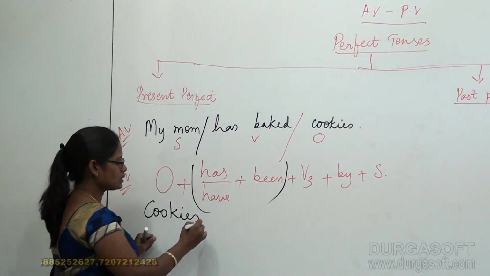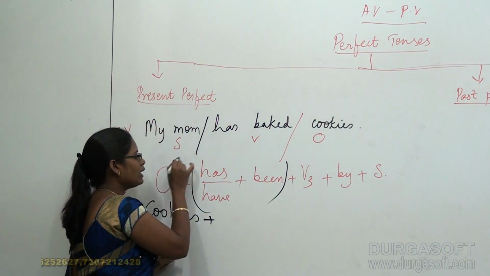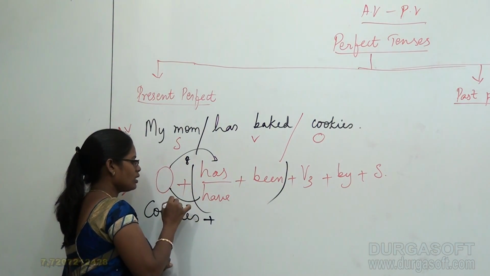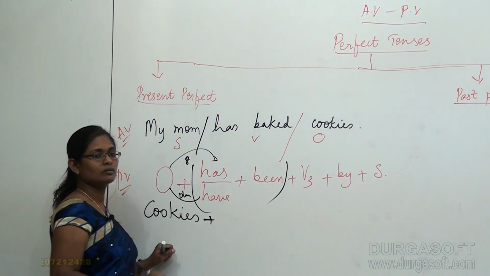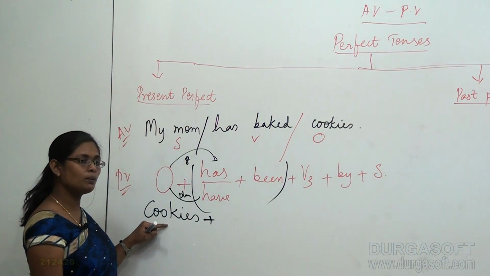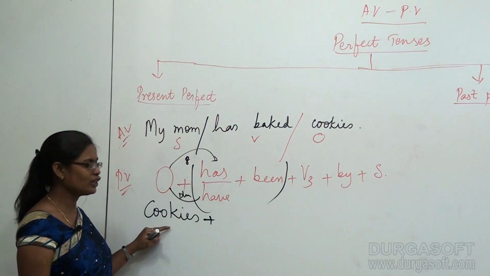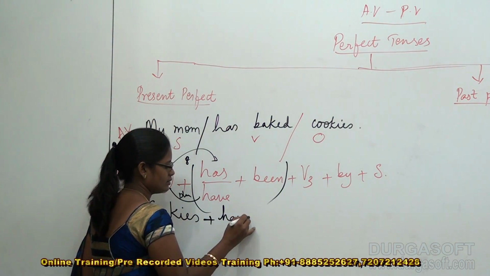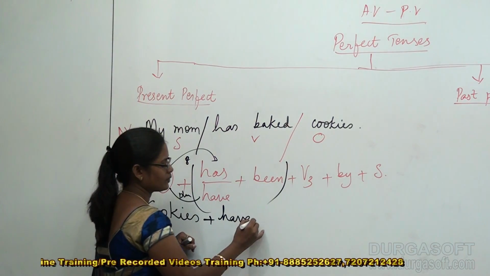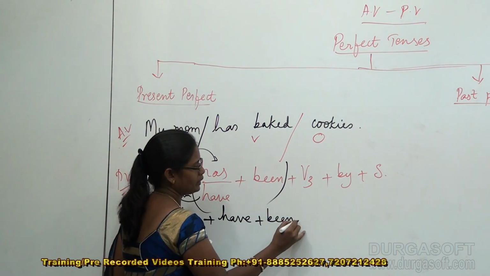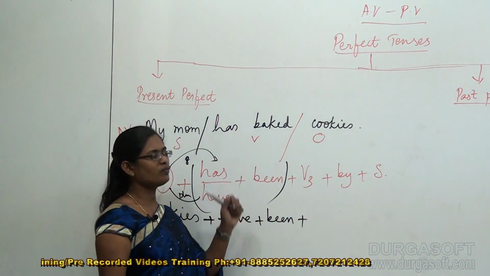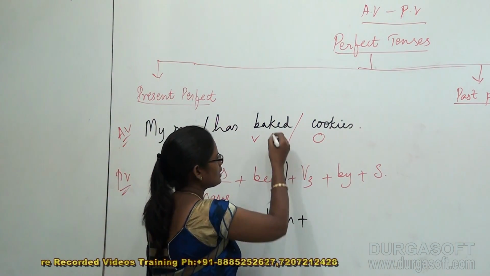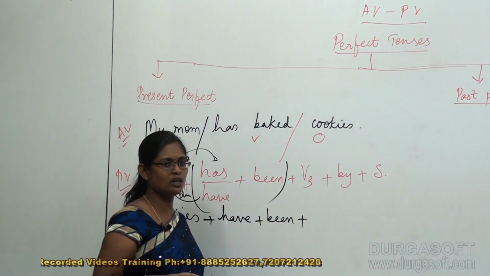Okay, cookies plus, and you know very well, has is always flexible to the singular and have is always flexible to the plural. So cookies are plural or singular? Very good, they are plural. So, I am going to take have as it is here. Cookies have plus been plus, what's the V3 form? Bake. Baked, same V3, that's more beneficial for us.